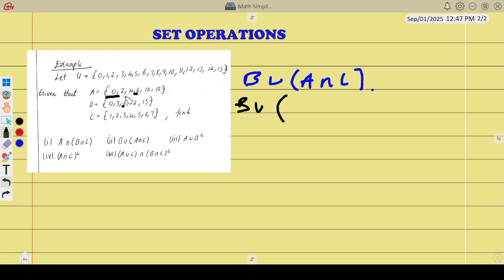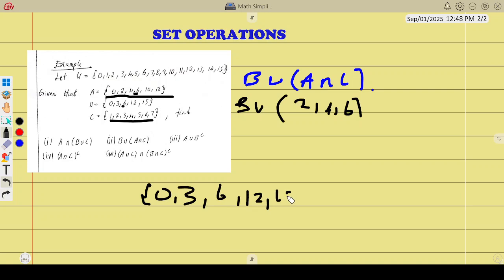What are the things in A that are also in C? If you look there, we have 2, 4 is common in both, and 6 is common. These are the only things common. Now let's write what is in B. B has 0, 3, 6, 12, 15.